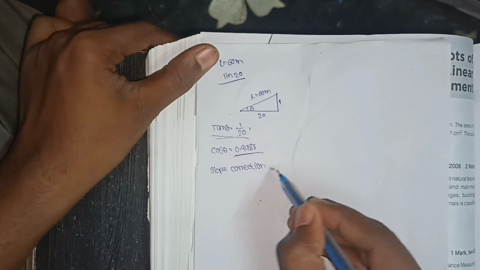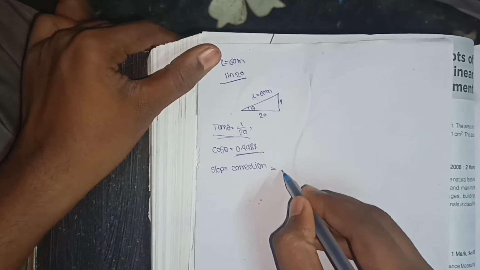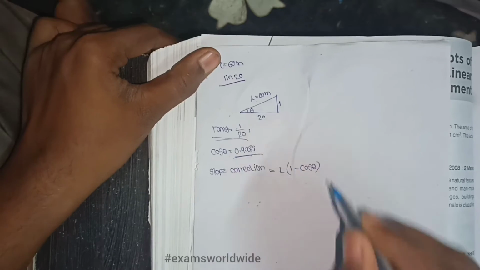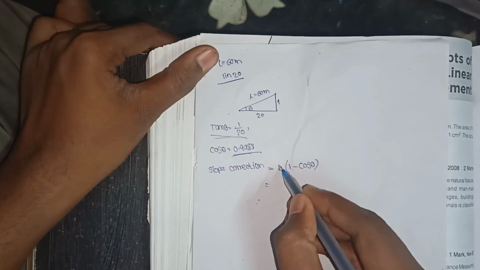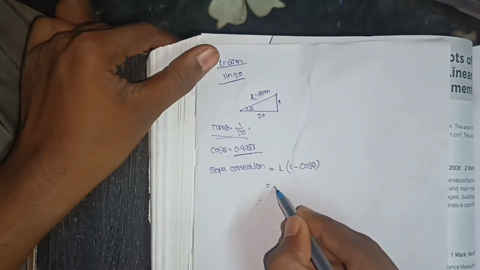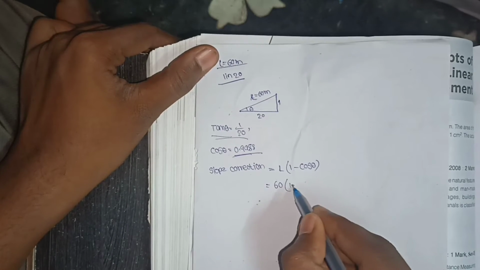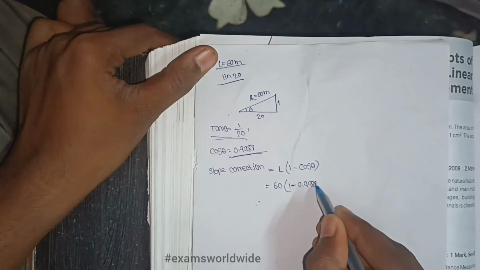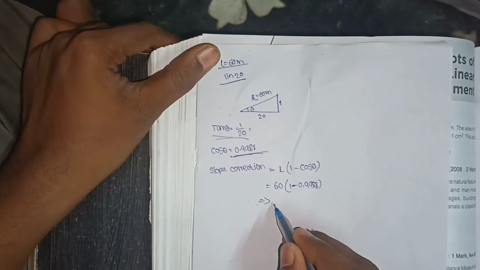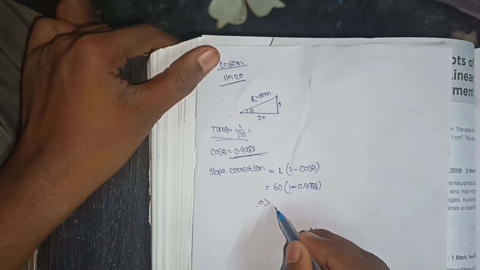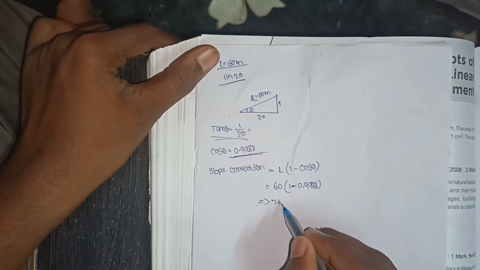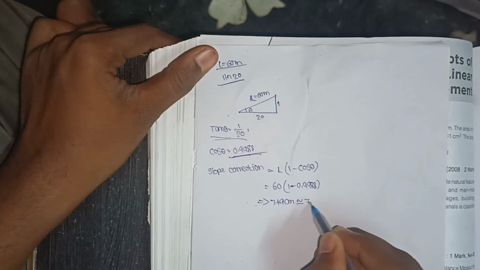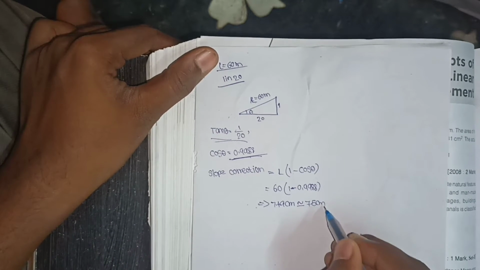Slope correction: there is a formula for slope correction, L into (1 minus cos theta). L is how much? 60 meters. So 60 into (1 minus 0.9988), which gives approximately 7.49 centimeters, which is equal to 7.5 centimeters,